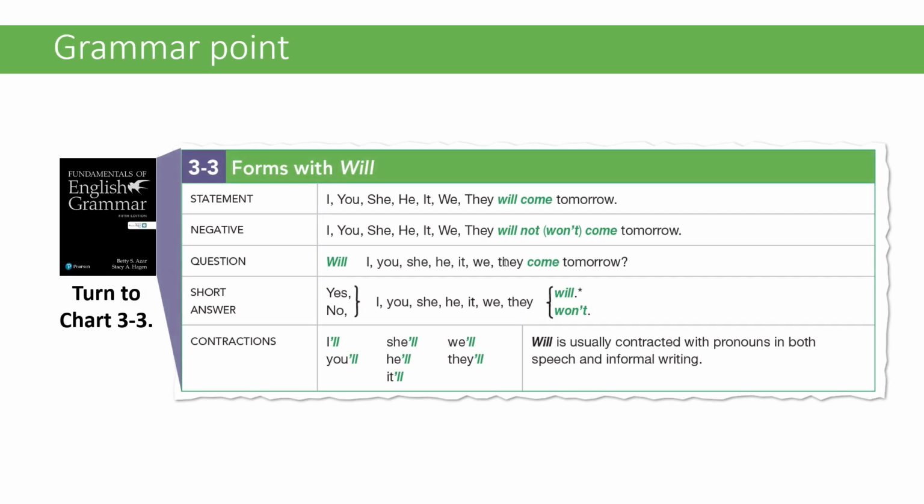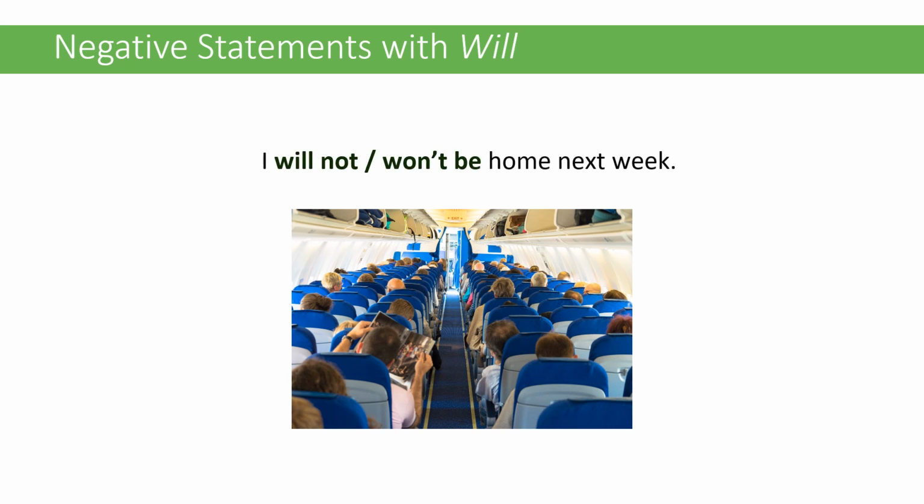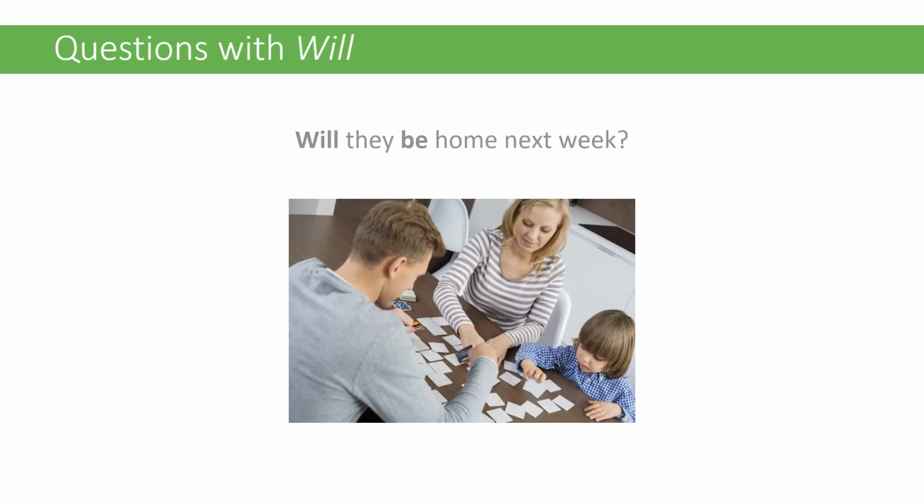Now let's look at forms with will. They will be home next week. For negative statements, use will plus not or the contraction won't. So I will not be home next week, or I won't be home next week. For yes/no questions, begin with will. So look at the example, will they be home next week? Right? We start off with will, then the subject, and then the verb.